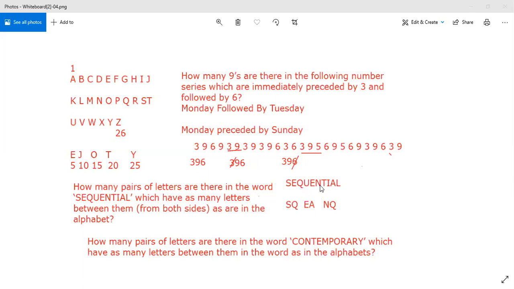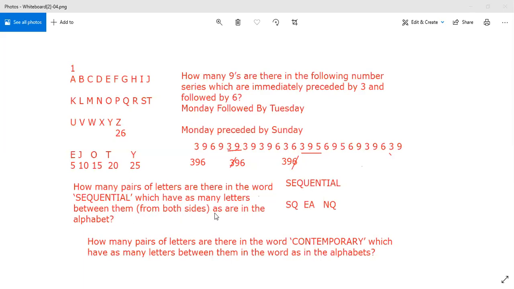How many characters are coming between Q and N? If you look here, between Q and N, I am having O and P, which means 2 characters. Here also between Q and N, I am having 2 characters. So I have 3 such pairs which satisfy the condition.